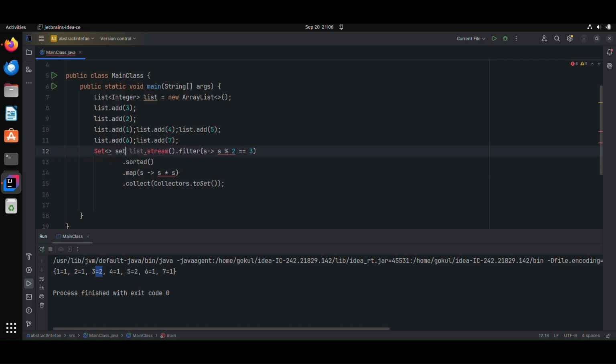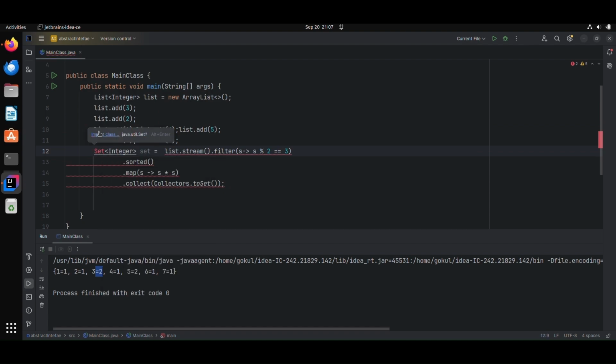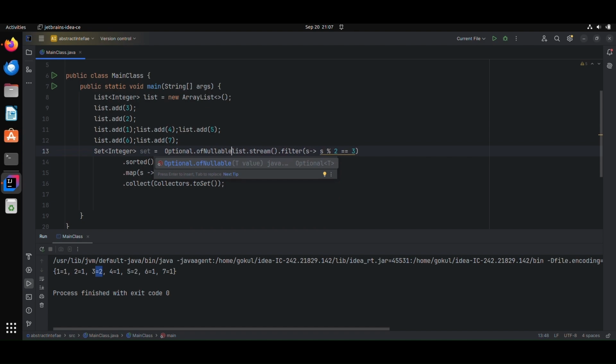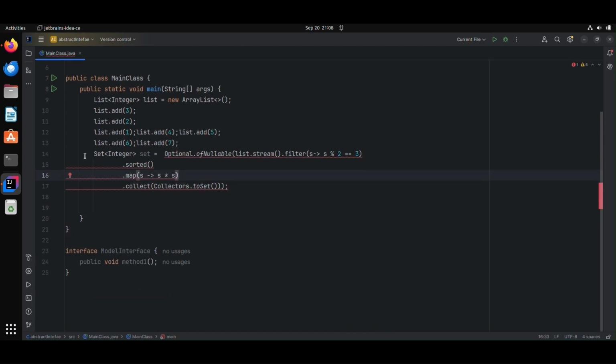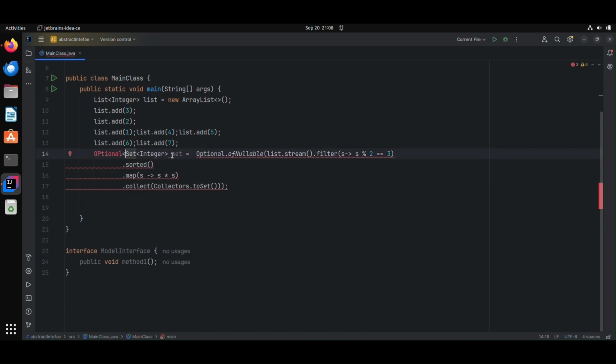So I'm trying to create a set like that. There is a possibility it can be null as well. So what I'm going to do, I'm using the Optional class to handle the null. One of the main methods of Optional is ofNullable. We can put all of it as a parameter of this function. And now I need to change the return type of this to Optional set of Integer.